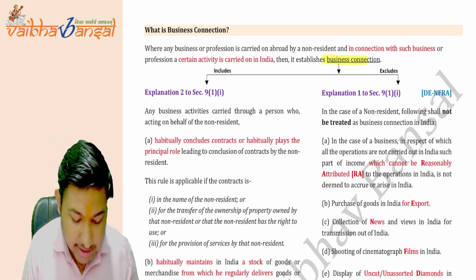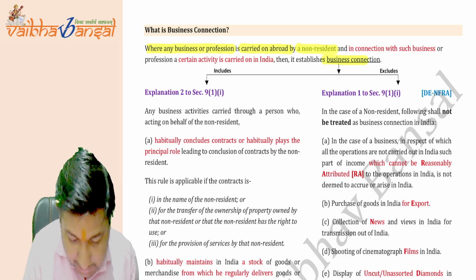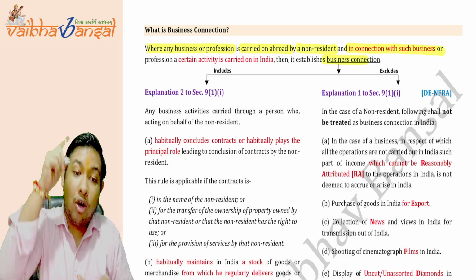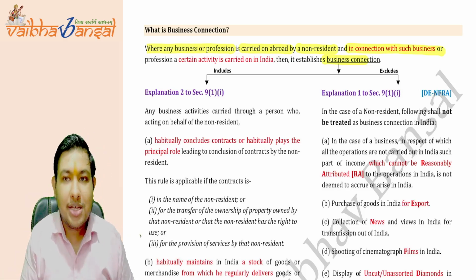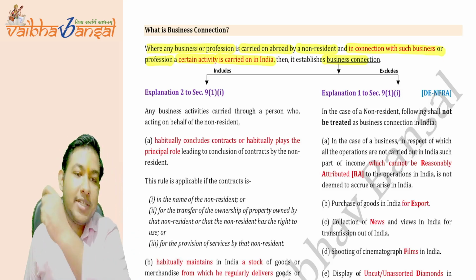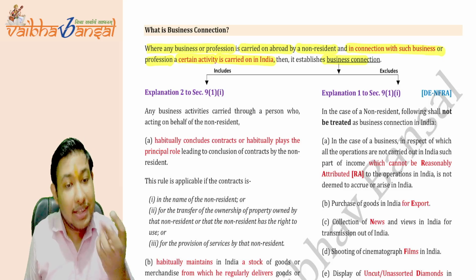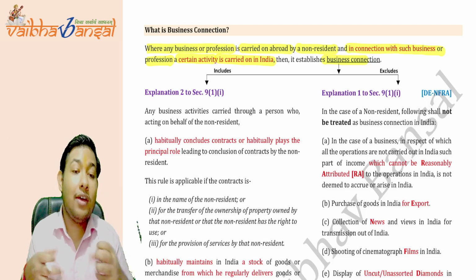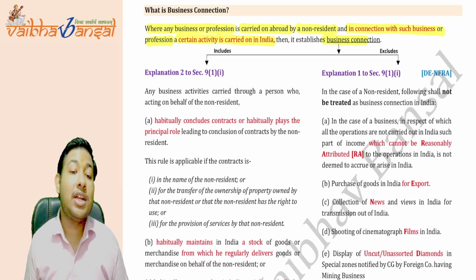What is a business connection? Where any business or profession is carried on abroad by a non-resident, and in connection with such business or profession, a certain level of activities are carried out in India, then those activities will be treated as the business connection in India. And if there is a business connection in India, then we will tax you. Is this point clear?